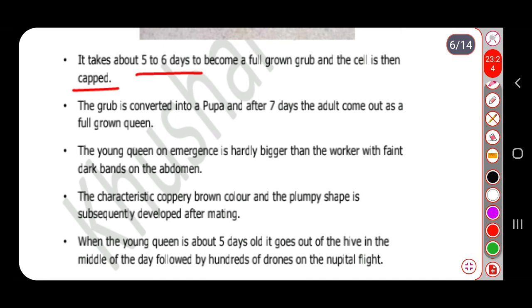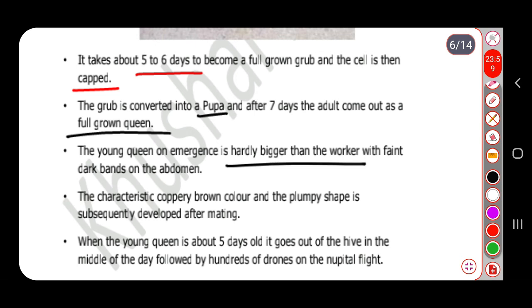Then the grub is converted into a pupa, and after 7 days the adult comes out as a full grown queen. So the grub which was sealed or capped within that cell is converted into the pupa, that is called pupation, or in easy language, metamorphosis. After the 7 days the adult will come out from that cell as a full grown queen. Now this young queen on emergence is hardly bigger than the worker.